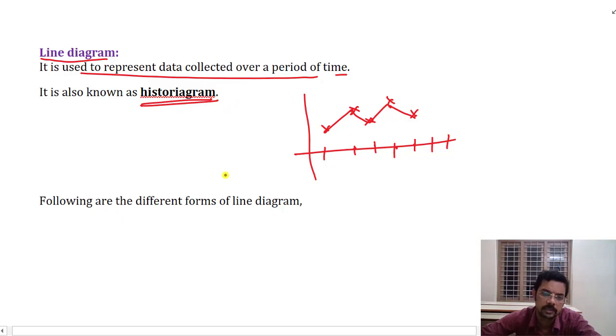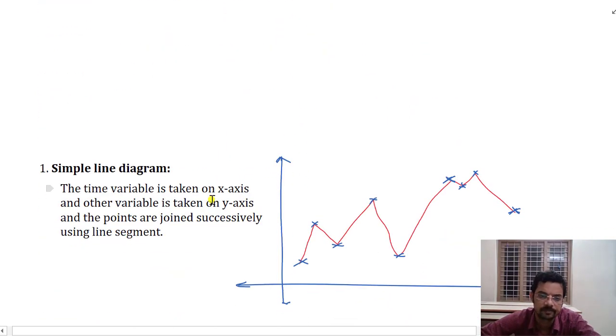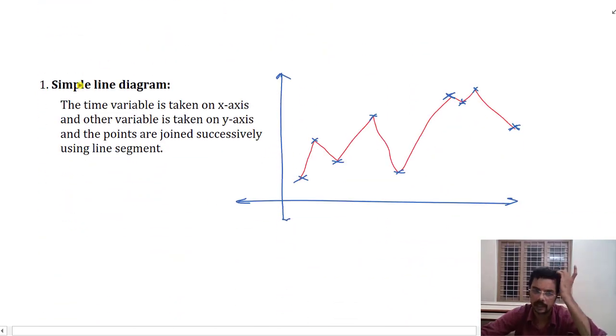Let us discuss different forms of line diagrams. We have the simple line diagram. In a simple line diagram, the time variable is taken on the x-axis. This is time, or we say the number of overs: first over, second over, third over.